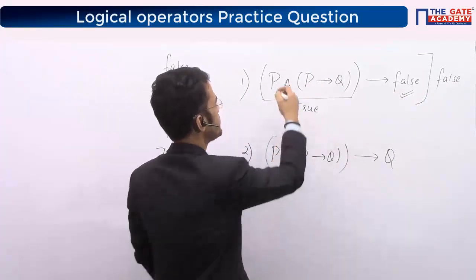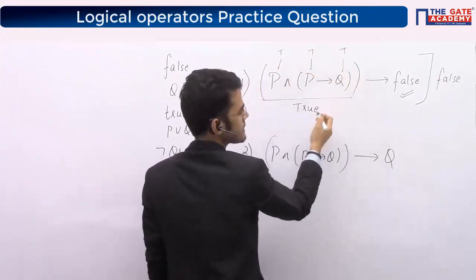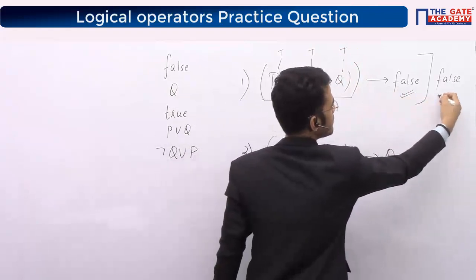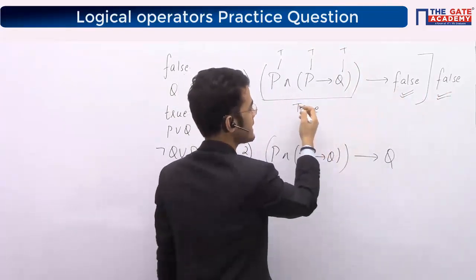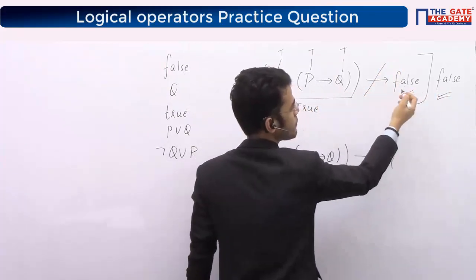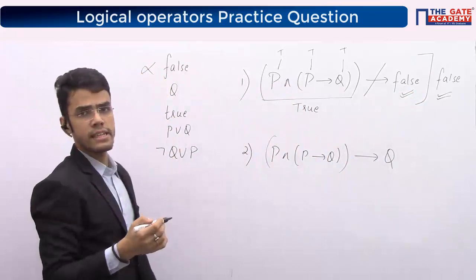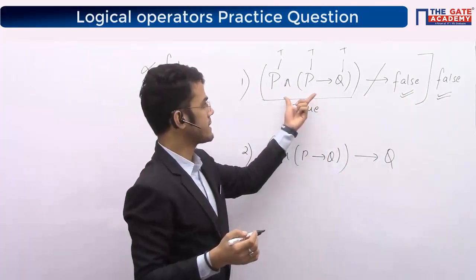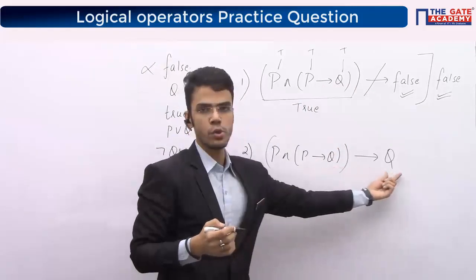Put any value. Let's suppose P is true and Q is also true. True and true, this side will come true. True implies false, I will get false. So in that case, since I am getting a false case, I will say this expression does not imply false, right? So this one is out. In the question it was asked whether this can imply that or not, right? So next I will try whether this can imply Q or not.